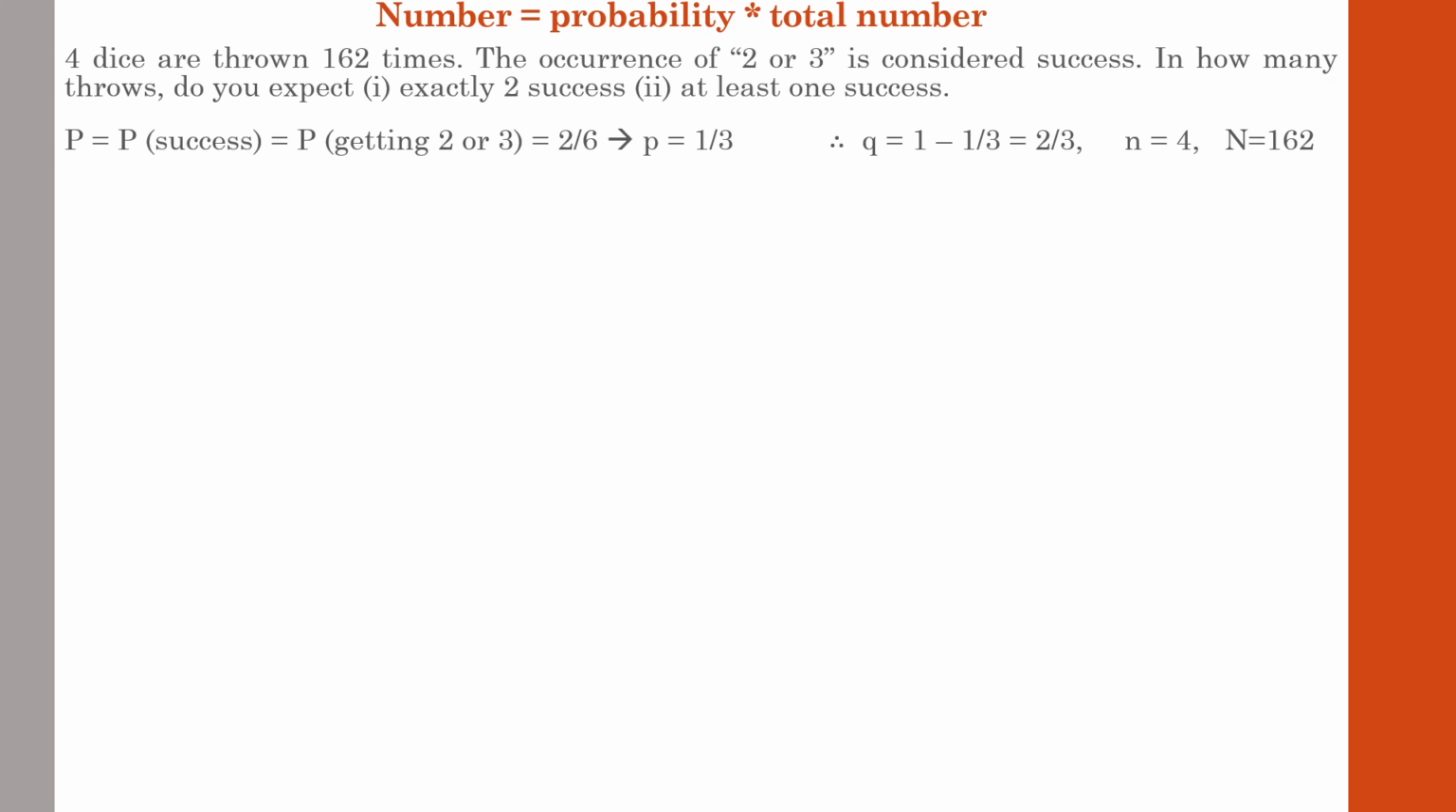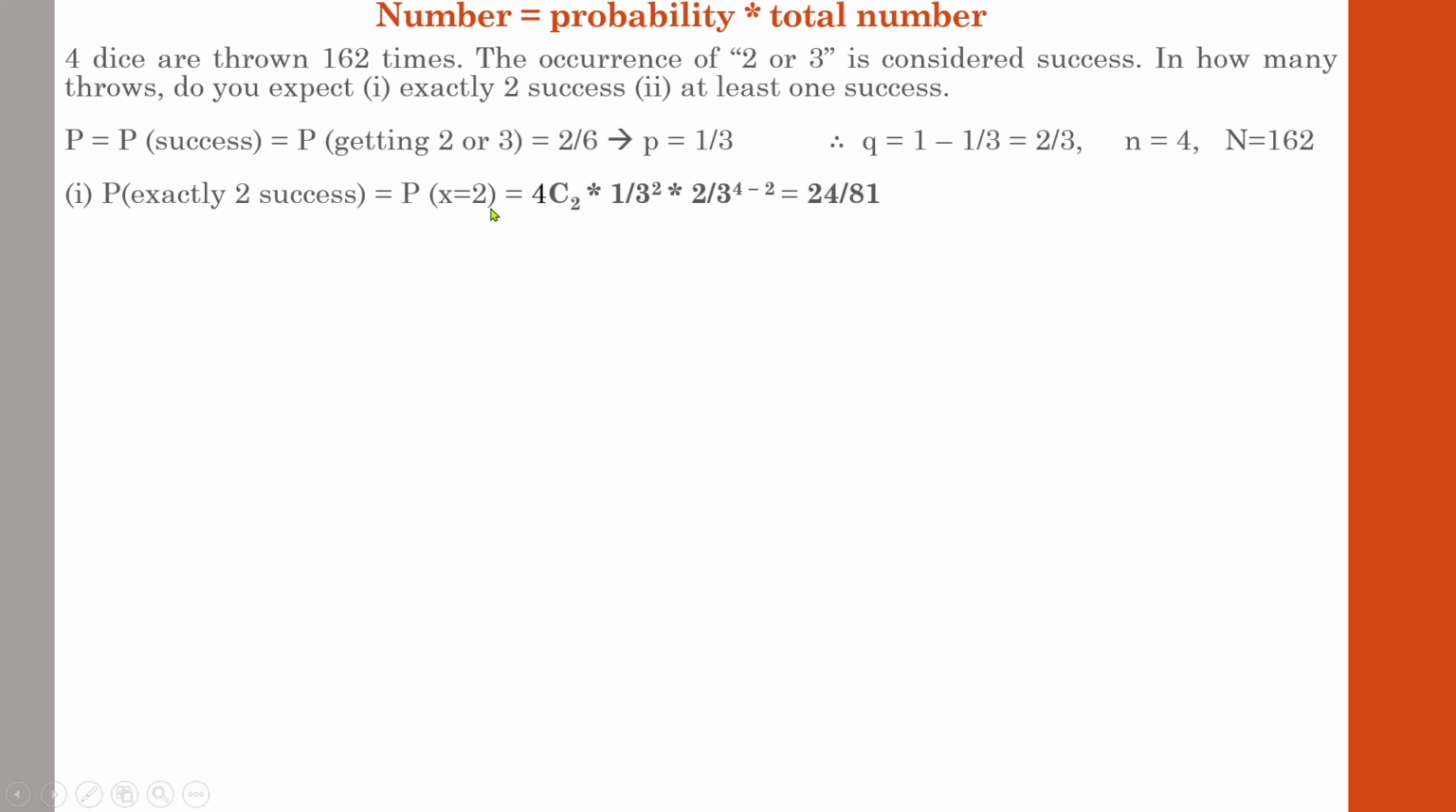So let us go further into the study. Now we have P, Q, N, and let us find these two questions. First one, exactly 2 successes. Exactly 2 successes means the chances of occurrence of 2 successful events. So let x be 2.